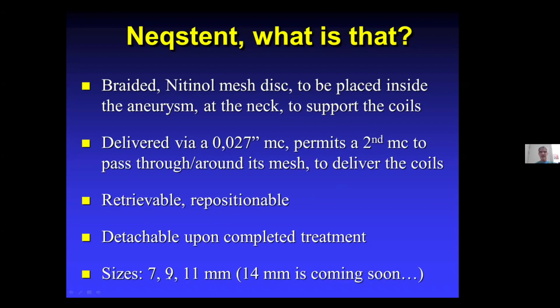Sizes are 7, 9, 11 millimeter, and the 40 millimeter is coming soon. Additionally, the microcatheter sizing will go down to 21. So these will be able to be placed through the 21, which is a small microcatheter, and only the biggest one, the 40 millimeter, in the 27 microcatheter.